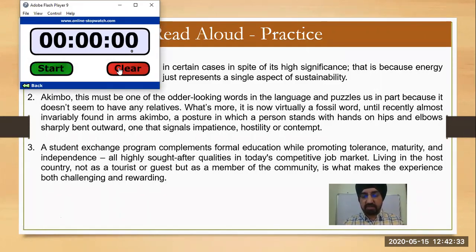You have to note down where the commas are, where the full stop is, the right pronunciation of the words, and if some word is difficult, then you can read it aloud. Okay, it means you can speak it. Okay, I'm starting the counter. You have to prepare for 40 seconds.